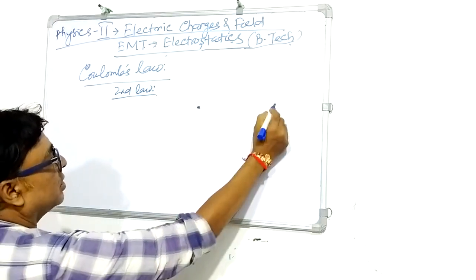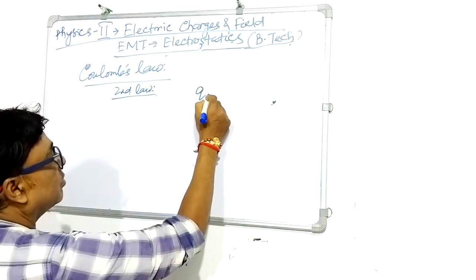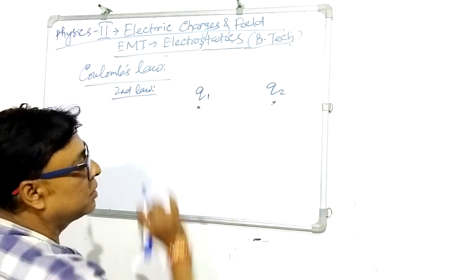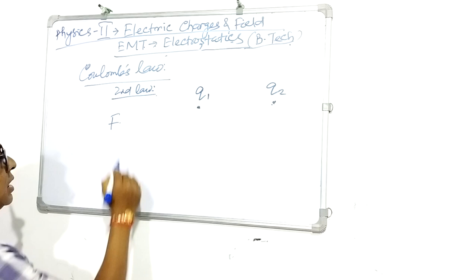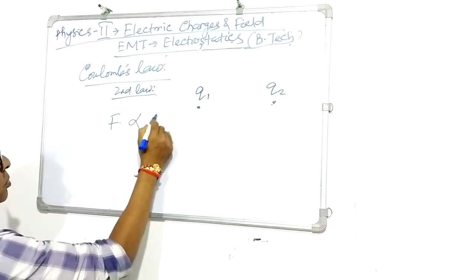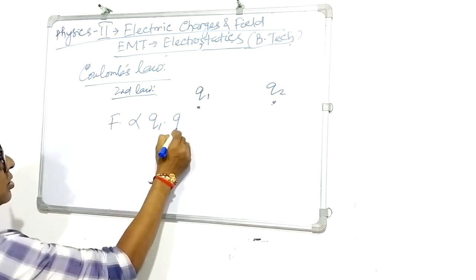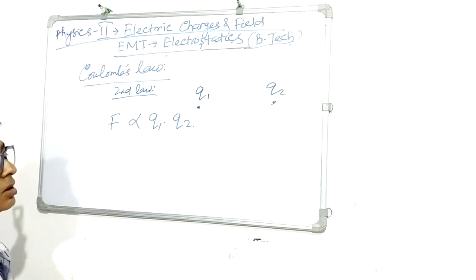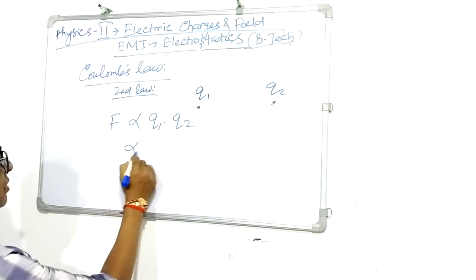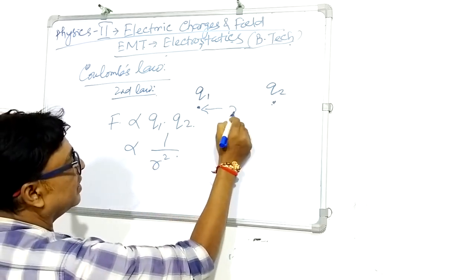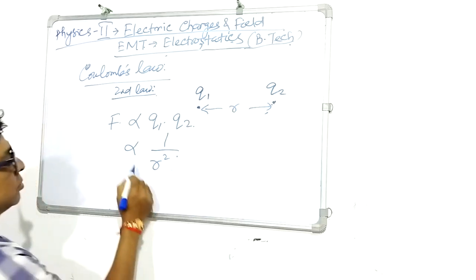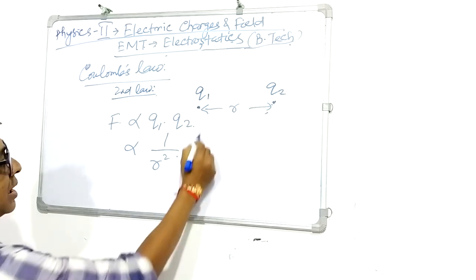Suppose, for example, these are two charges Q1 and Q2, irrespective of the polarity. Suppose F is the force. The force is directly proportional to the product of the charges, and inversely proportional to the distance, suppose this distance is R, so inversely proportional to R square.